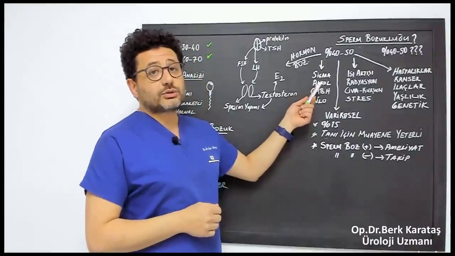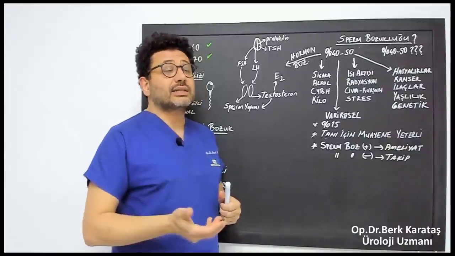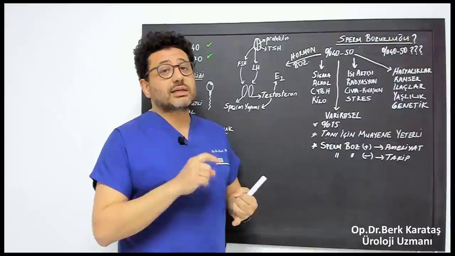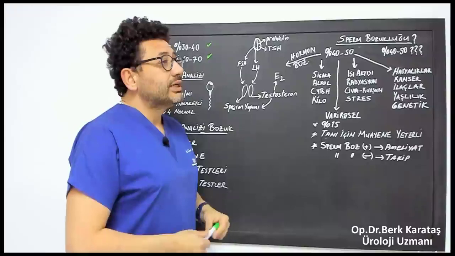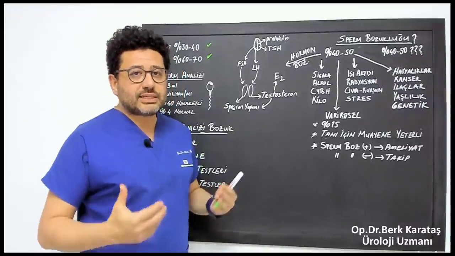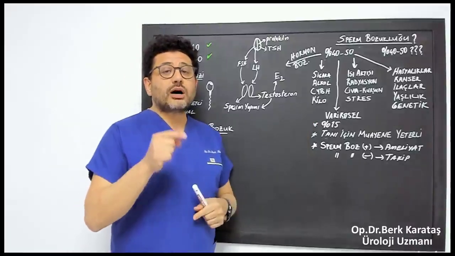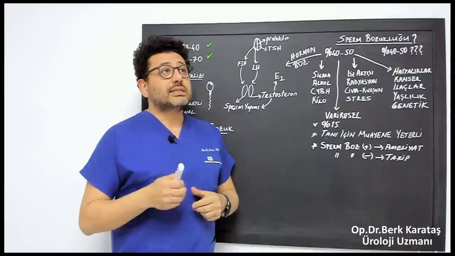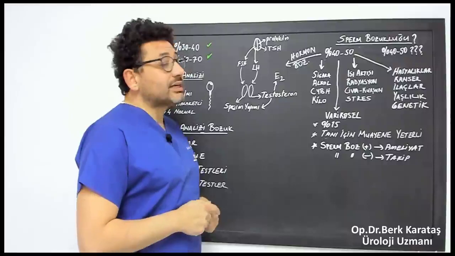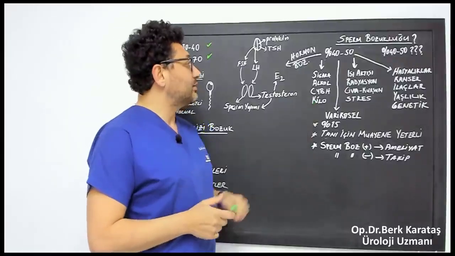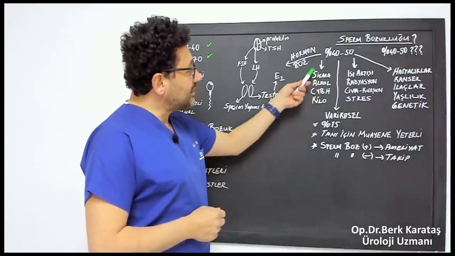Chronic alcohol use is also the case, as are sexually transmitted diseases, especially recurrent and untreated ones, because they can cause prostatitis or inflammation of other organs. Chronic ones also cause trouble. Weight, nutritional disorders, obesity. These are also important. Studies have shown that when the waist circumference exceeds 106 centimeters, sperm motility can be approximately 7 times lower than in normal people. In particular, it has a lot of influence on the movement.